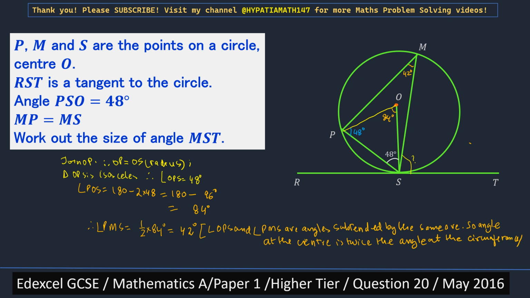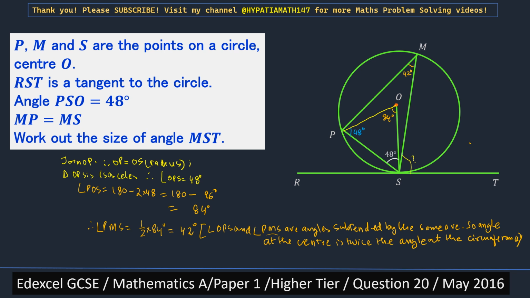Okay, so what I wrote is angle OPS and angle PMS are angles subtended by the same arc. This is the angle at the center, angle POS. So angle at the center is twice the angle at the circumference, which is angle PMS. Therefore angle PMS should be half of 84 degrees, which is 42 degrees. Next, we now know all the angles of this triangle.